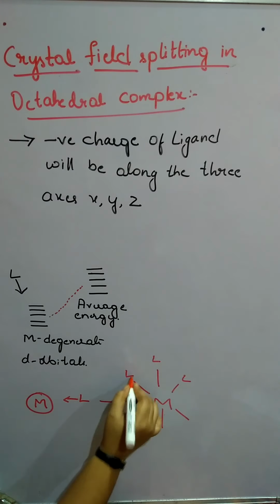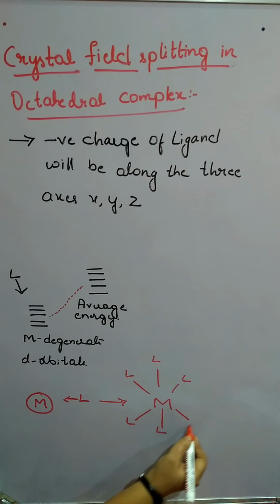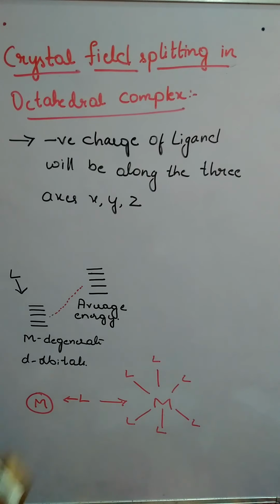If all of them are approaching the metal at an equal distance, then a symmetry is observed. There is a symmetry we are going to observe. So what is that symmetry?